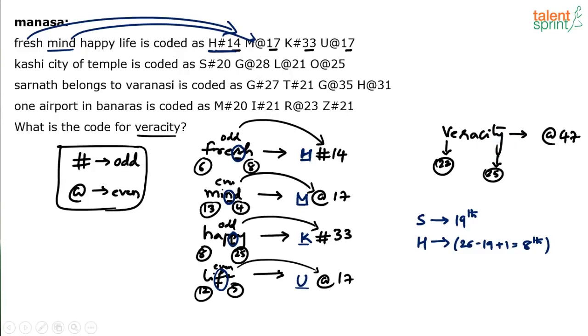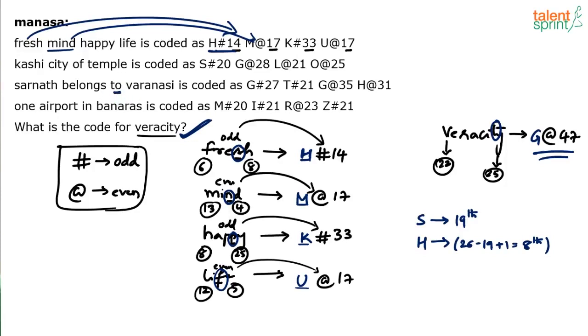Now if I have to find out the code for veracity, I will consider the letter T. T is the 20th letter in the English alphabet. What is 20th in the reverse order? It will be 26 minus 20 plus 1, which is 7. The 7th letter is G. So G comes in this position. So the final answer to this question will be G @ 14. Now that you have understood the complete logic behind the letter, the word and the symbol, you can answer any question here. The only question asked to us is the code for veracity, which is G @ 14.